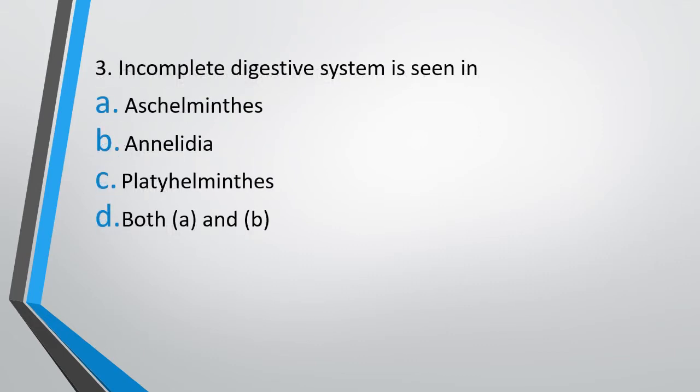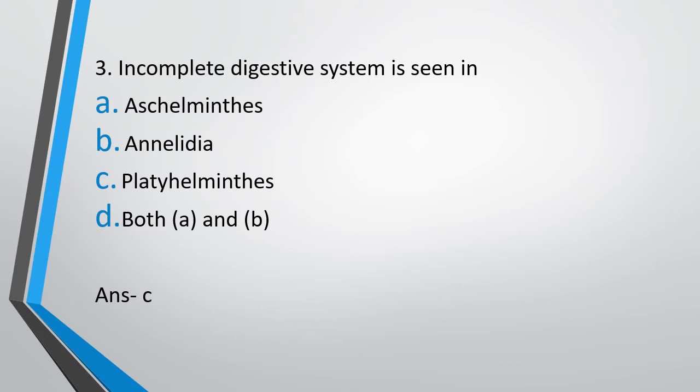Question 3. Incomplete digestive system is seen in option A. Aschelminthes, option B. Annelida, option C. Platyhelminthes, or option D. Both option A and option B, that is Aschelminthes and Annelida. Incomplete digestive system is seen in. The correct answer is option C, that is Platyhelminthes has incomplete digestive system.